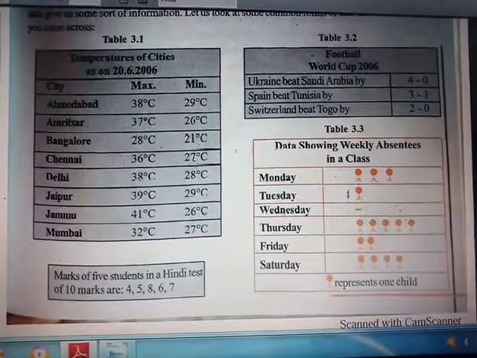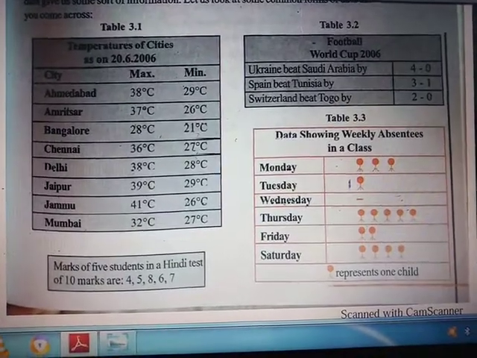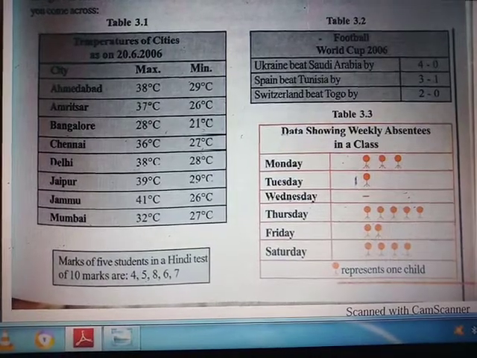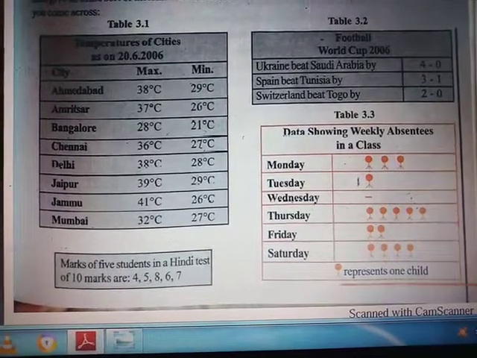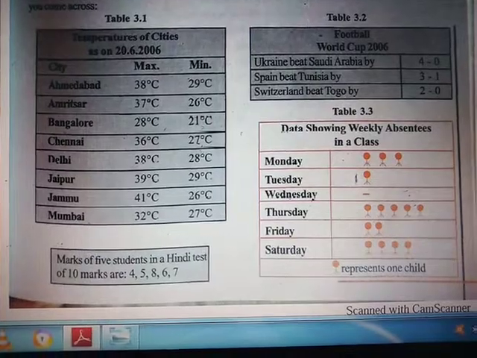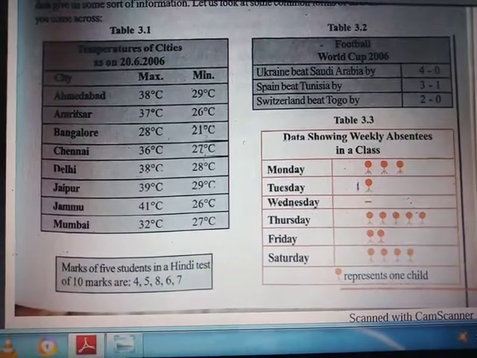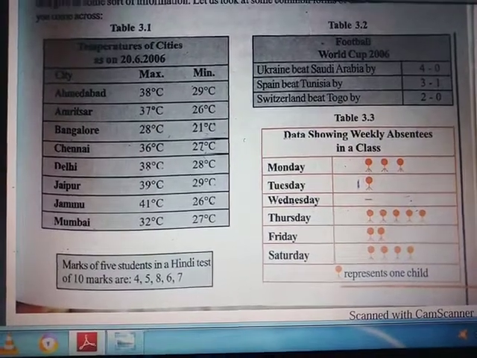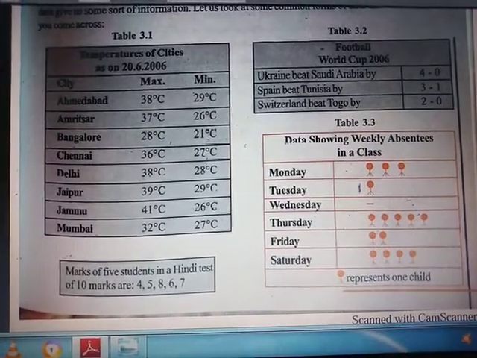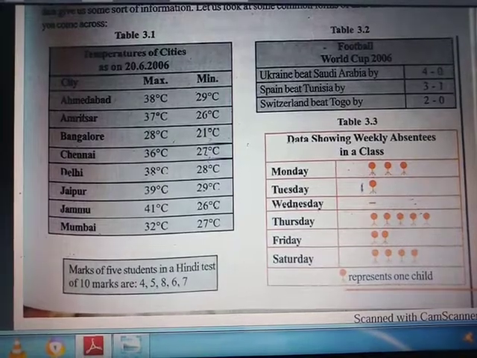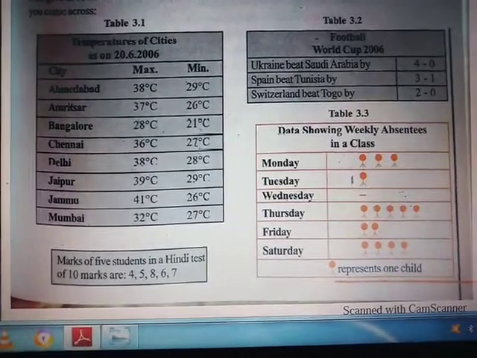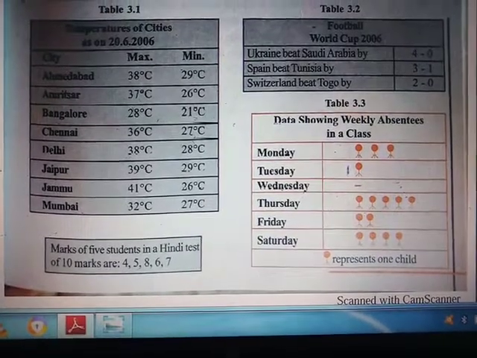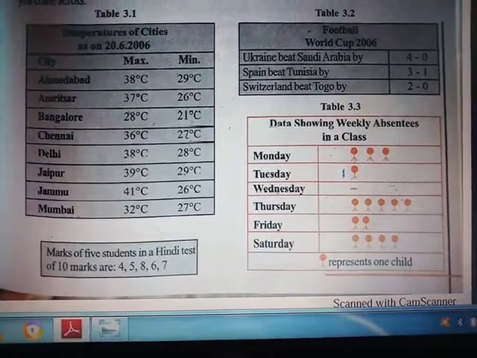So what we have to do, this is the main thing. You can see here that we can compare the maximum and minimum temperature, and we can also represent this in graphical form and show the maximum and minimum changes, the differences between the temperatures of these cities. So handling is the best thing. We will go through the criteria it is asking about.